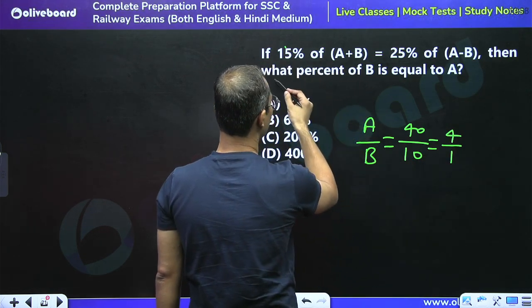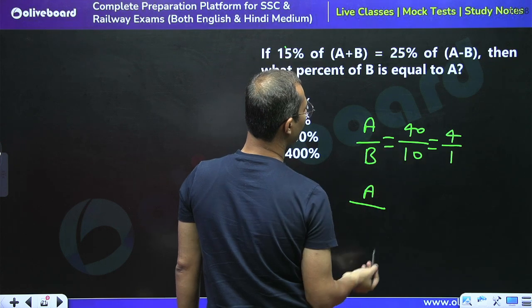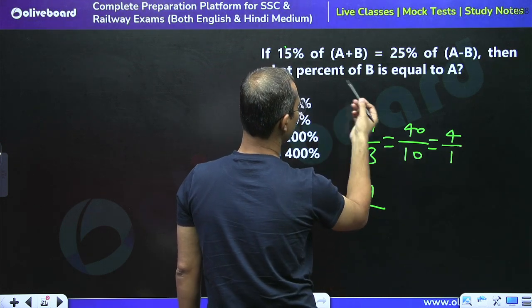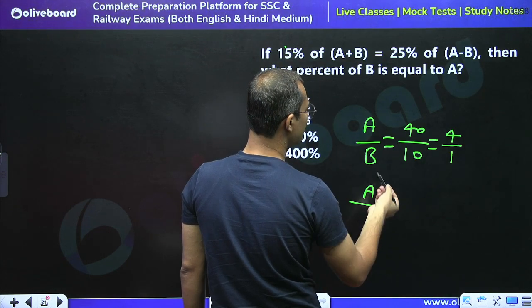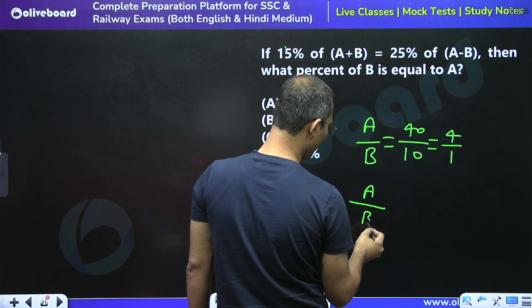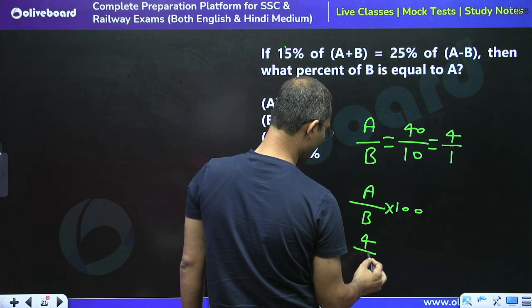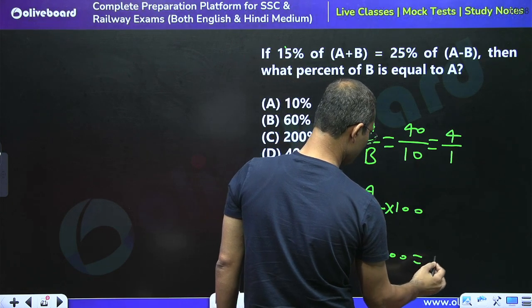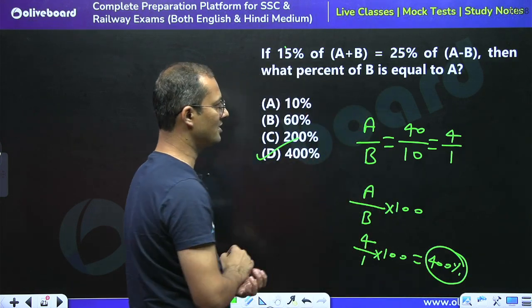Now the question is what percent of B is equal to A, right? It means A upon B into 100. So the question is asking A upon B, so 4 upon 1 into 100 is equal to 400%. 400% is the right answer.